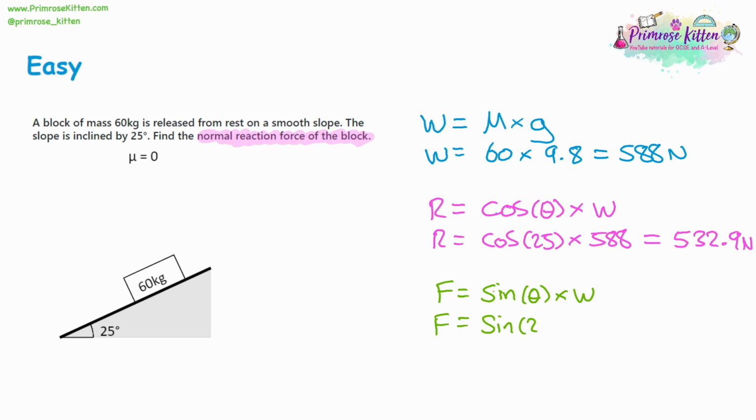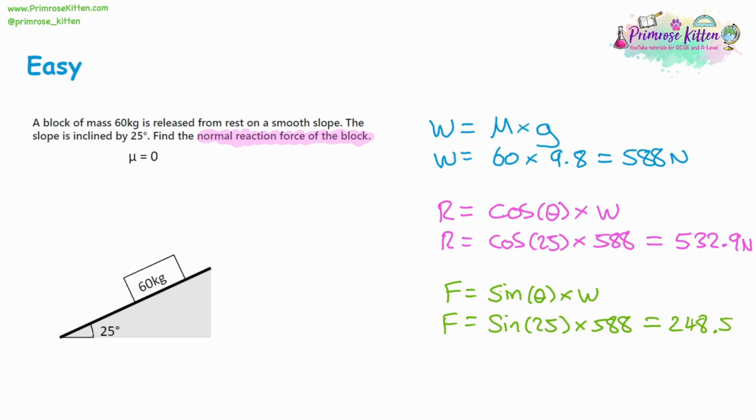That's going to be the sine of 25 multiplied by 588, and that's going to give 248.5 newtons. Now, looking at these two answers, we can see the force of the weight downwards is 588, and the block can't go downwards, the slope's in the way, so it's split into two forces. It's split into the reaction force, which is the slope holding the block up and pushing against it, and then any friction involved there as well, and that's 532.9. So it's not that much lower than the weight force.